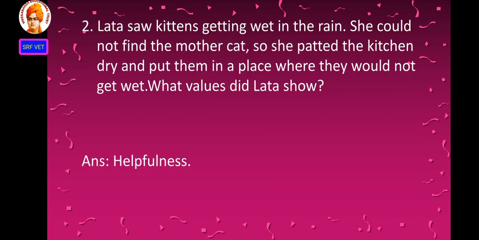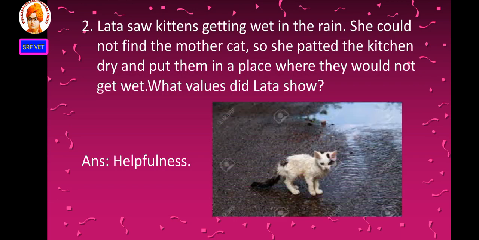Then the next one: Lata saw some kittens getting wet in the rain. She could not find the mother cat. So she patted the kittens dry and put them in a place where they would not get wet. What values did Lata show? The answer is helpfulness for other animals.